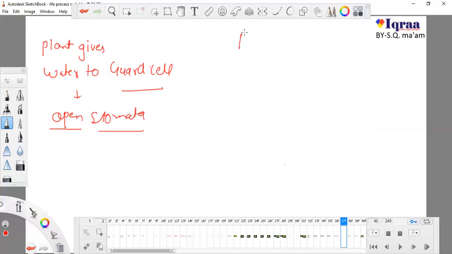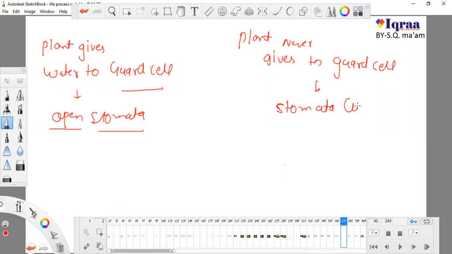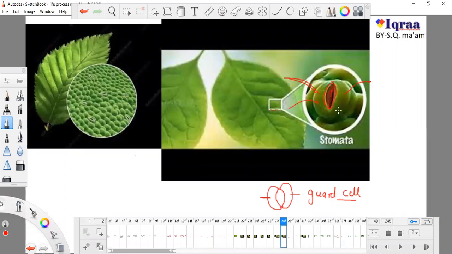And if the plant has less water, the plant never gives water to guard cells, and then the stomata remain closed. So don't think that guard cells can take water inside by themselves. This boundary I'm drawing with blue color, these are guard cells. These are the real structures of guard cells, and the red thing is known as the stomatal aperture. These are present on the surface of the leaf. These are all open stomata.